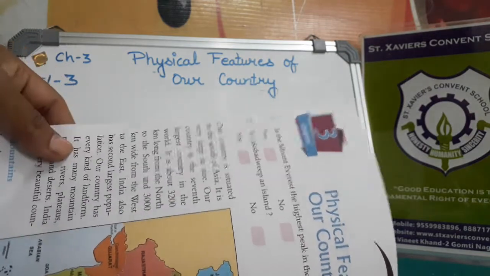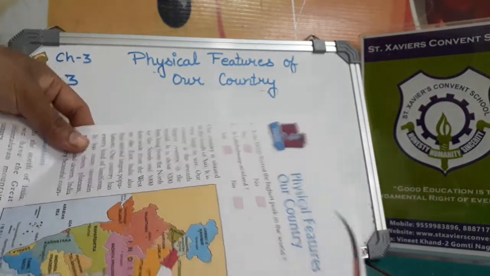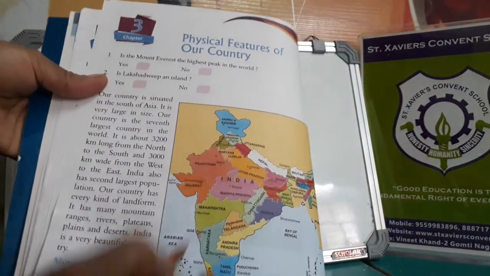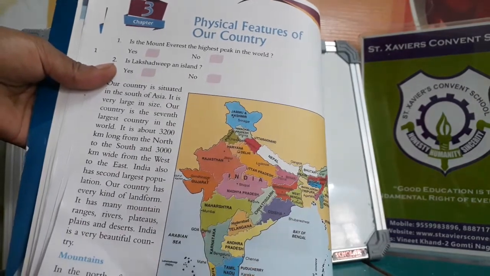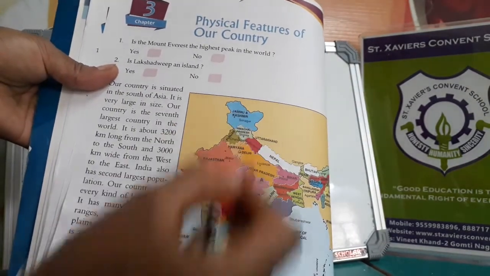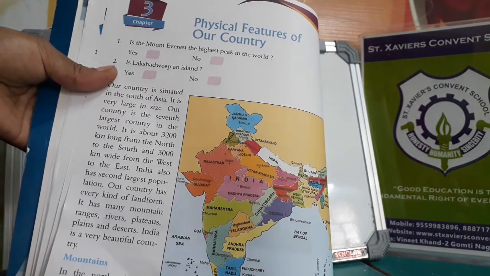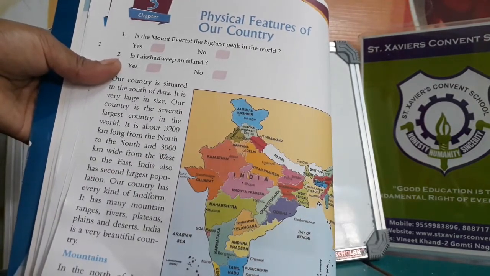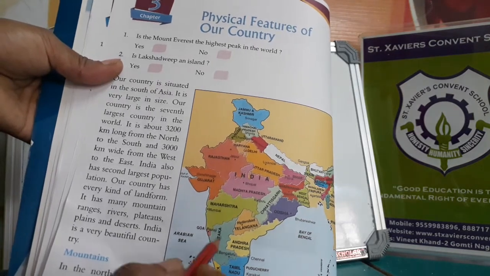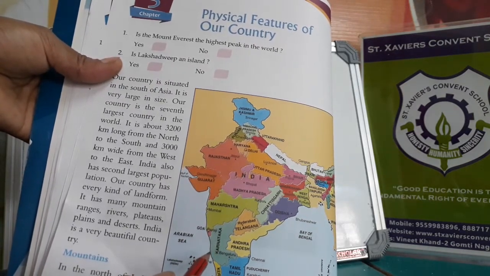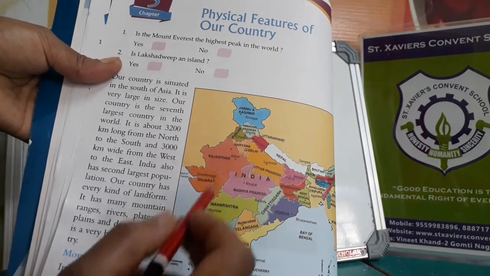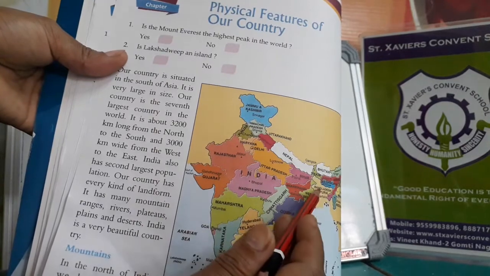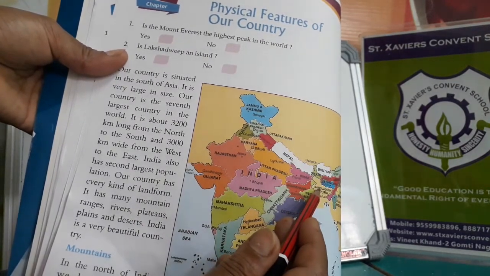And it is about 3,200 kilometers. Now see here in your map, India is 3,200 kilometers long from north to south. Okay, its total length is 3,200 kilometers, and its width is west to east. It is 3,000 kilometers.